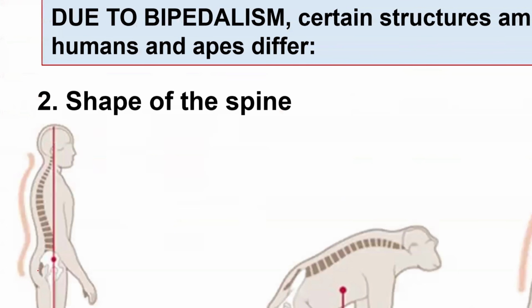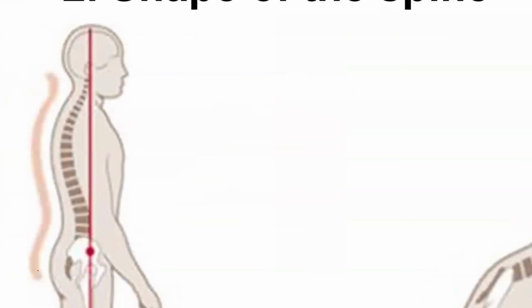If we look at the spine, remember the spine is this bone here at the back. So the spine of a human being, I'm sure you guys can see its shape. It looks like an S. So the shape of the spine in humans is S-shaped. This S shape is advantageous because it helps an individual support their body weight and stand upright, or stand vertically.